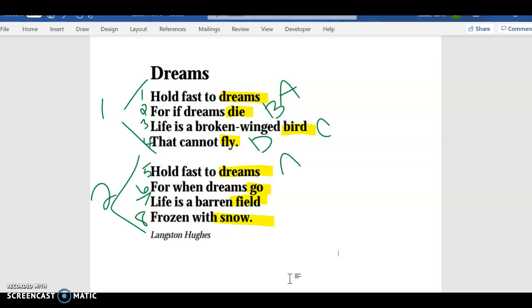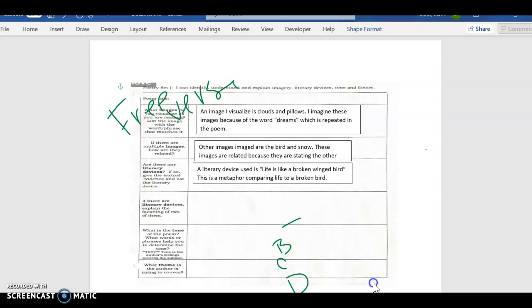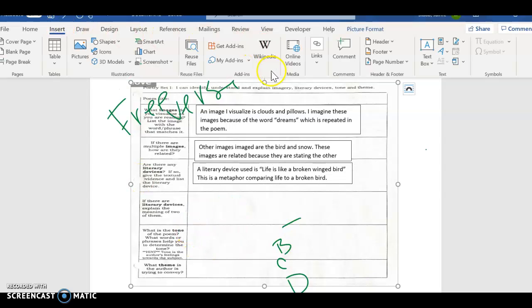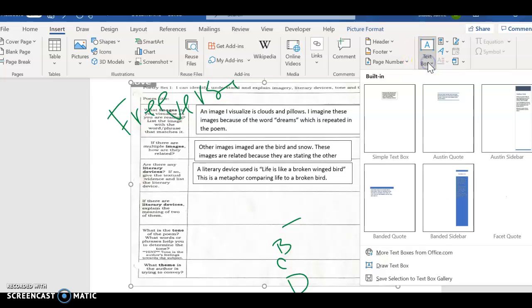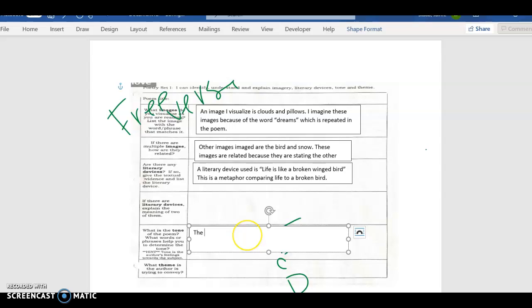So I could say our tone maybe would be to persevere. The tone of the poem is to persevere or to be successful.